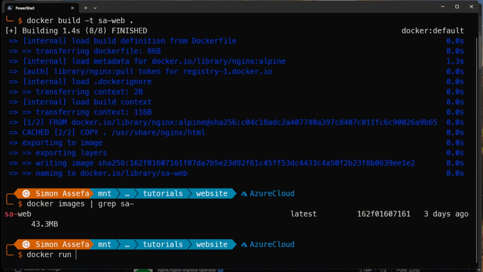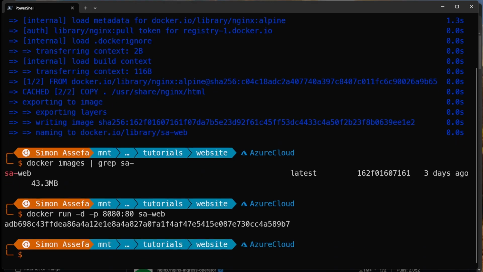Okay, now let's run the container and see what happens. This is how you run it. The D is for you want to run it in the background. The P is the port. Nginx listens in port 80 within the container, but that's not accessible outside the container. So we tell it we want to use this 8080 and map this one, please, with the container. And then we give it the name of the image we just created, that one. So this should create us a container.